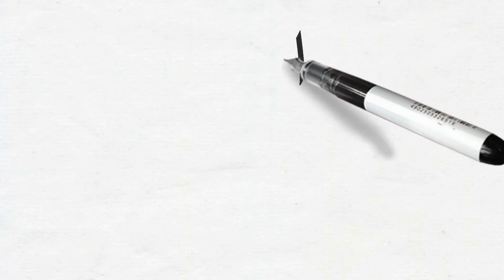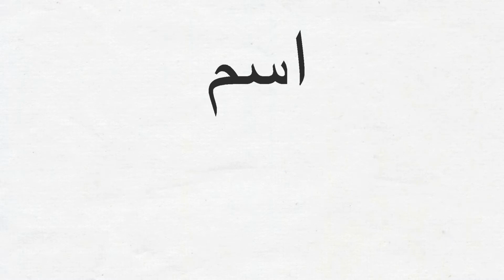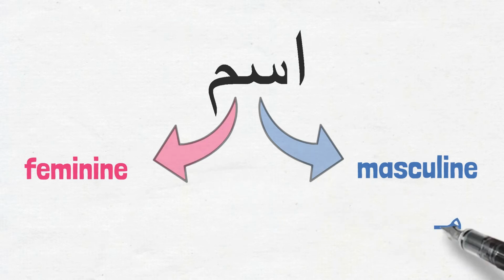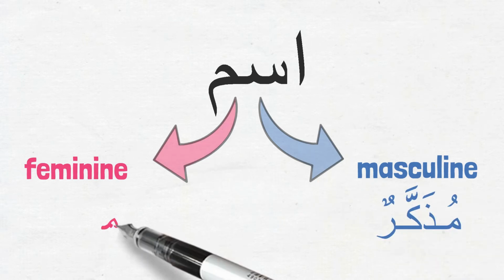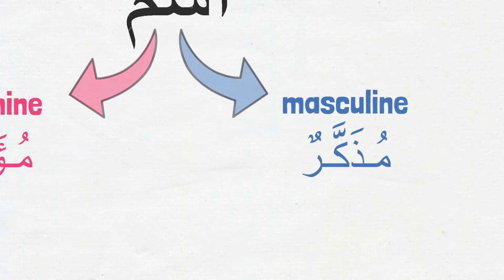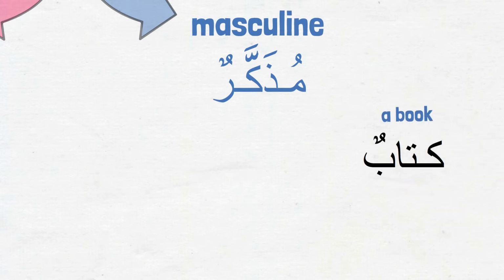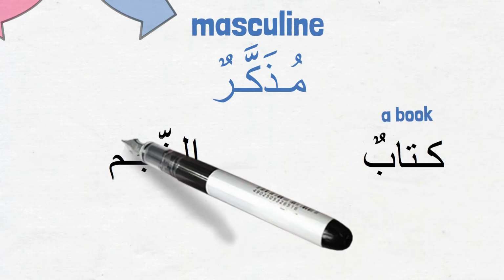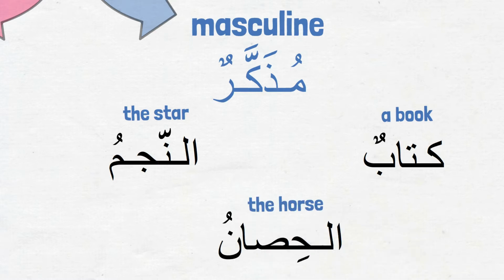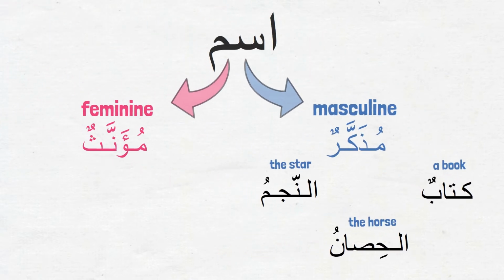Today we'll learn another attribute that is specific to ism. Ism can be masculine or feminine. Masculine is called mudhakkar and feminine is mu'annath in Arabic. Let's take some examples for mudhakkar ism. Kitabun, a book. An-najmu, the star. Al-hisanu, the horse. Almost all of the ism that we learned so far were mudhakkar, masculine ism.